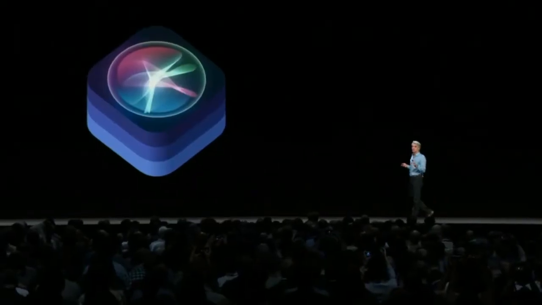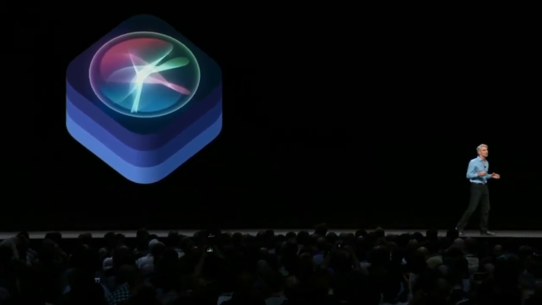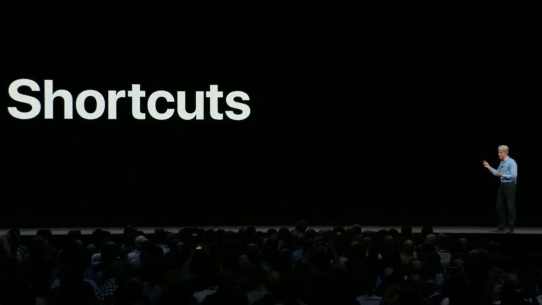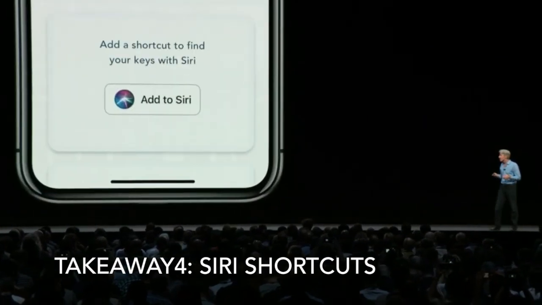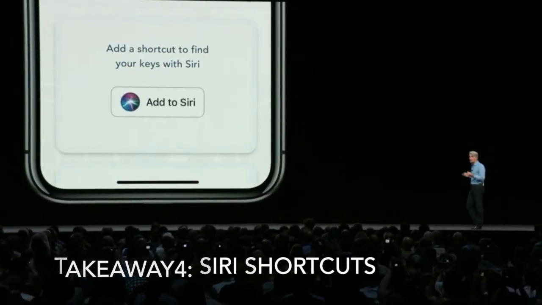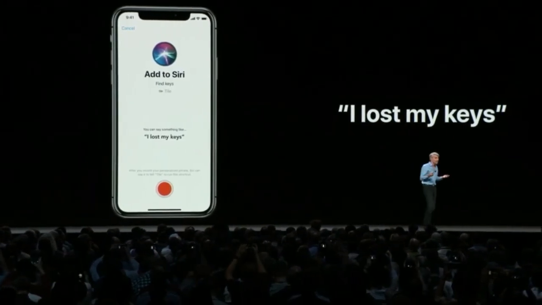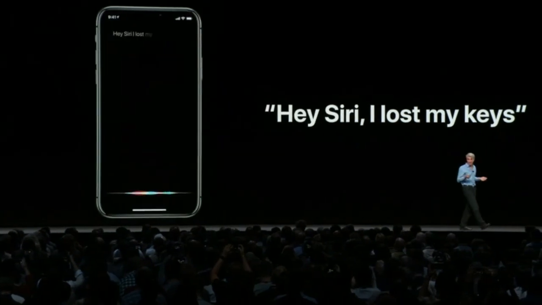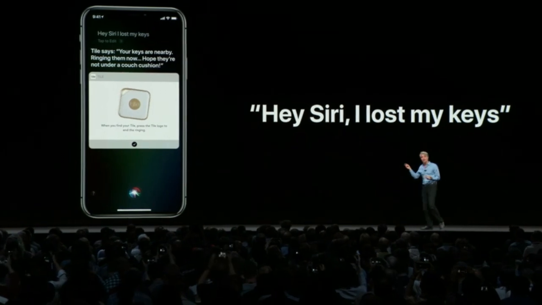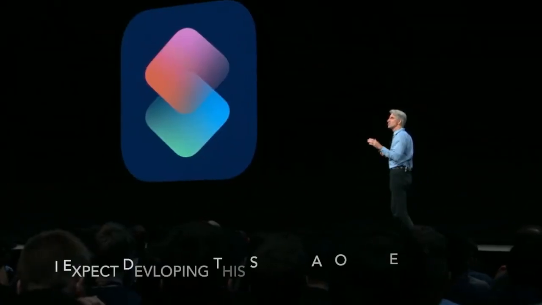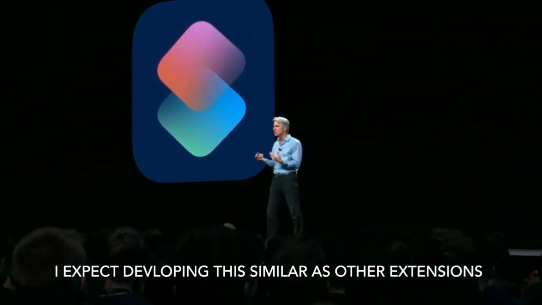We wanted to make Siri able to do much more for you. And we're doing that by taking advantage of the power of apps with a new feature we call shortcuts. Now, say you have the Tile app because you're always losing your keys. Well, the Tile app can expose the option to add a shortcut to Siri. You can assign your own phrase, such as, "I lost my keys," would be a good choice. And when you then say it, Siri will automatically activate Tile and show you right in the Siri UI, start ringing your Tile.